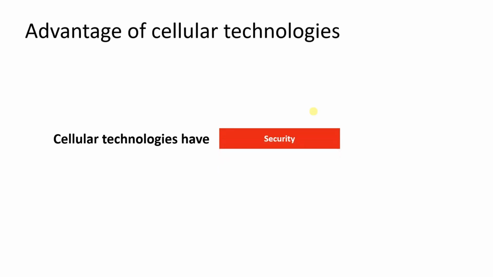And the security is already implemented in cellular technologies. And diversity: it can handle different kinds of traffic in the network. And finally the global reach. Cellular technology almost covers the globe. So it is very easy to implement IoT use cases or traffic in cellular technologies.